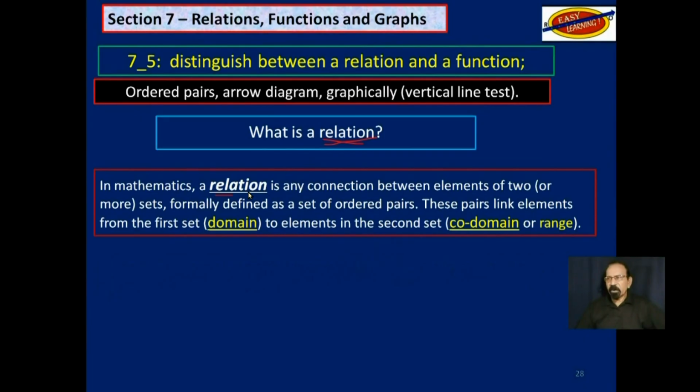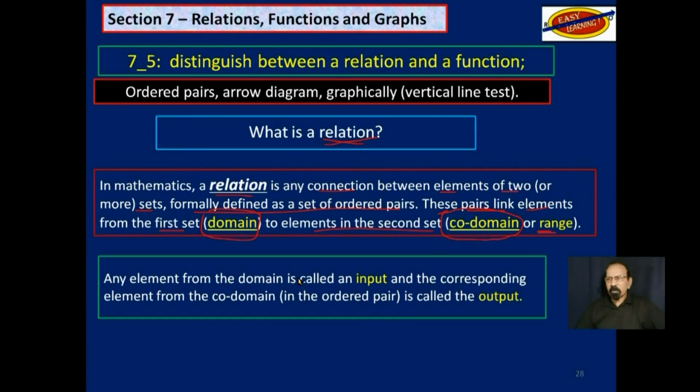In mathematics, a relation is any connection between elements of 2 or more sets, formally defined as a set of ordered pairs. These pairs link the elements from the first set, which is called the domain, to elements in the second set, which is called the codomain. The specific elements are called the range.